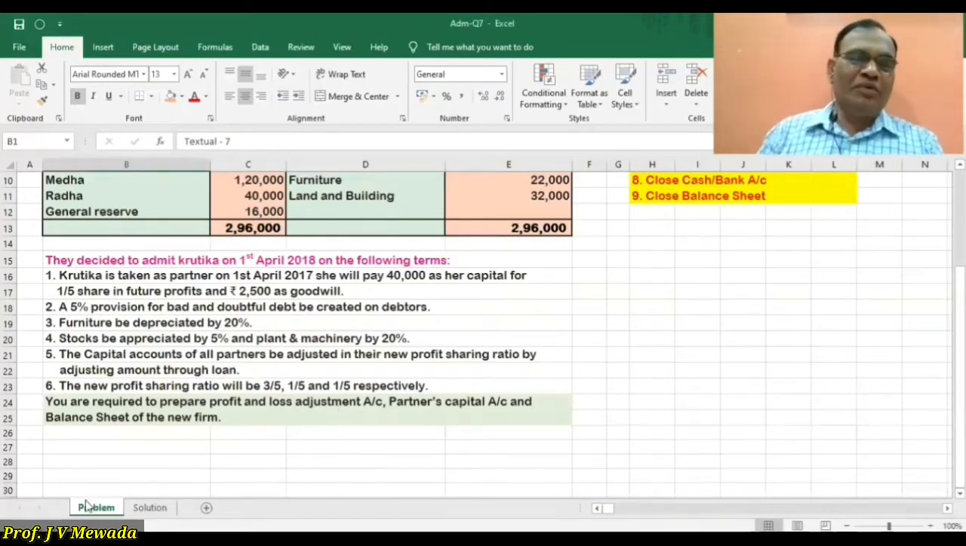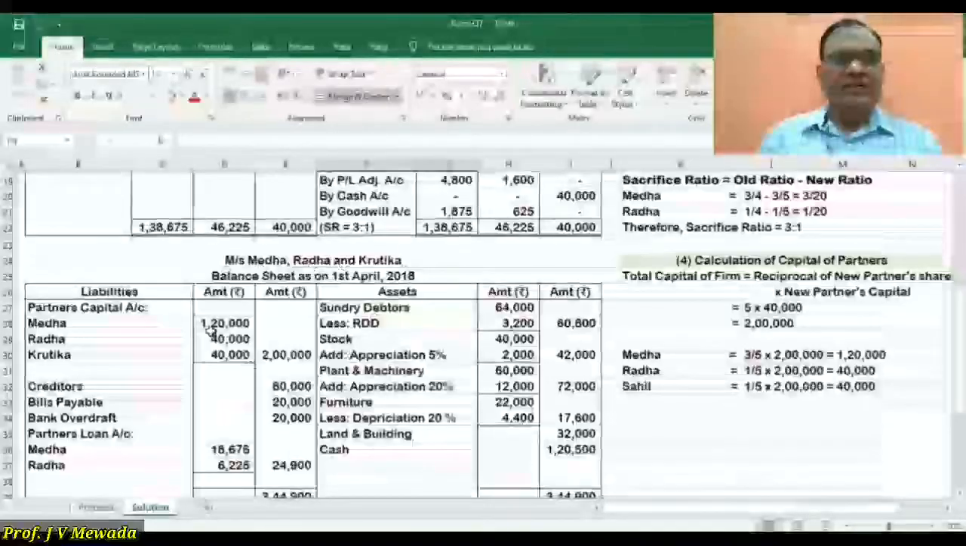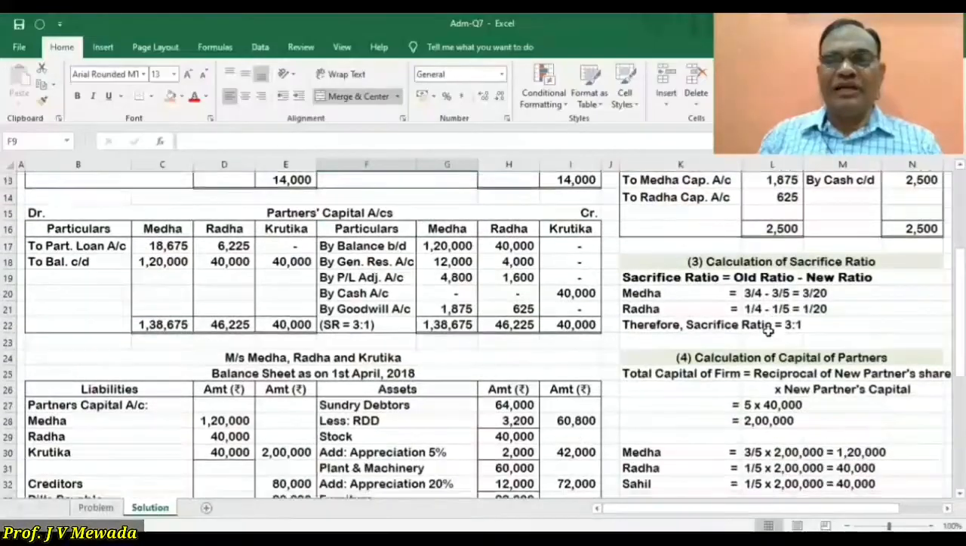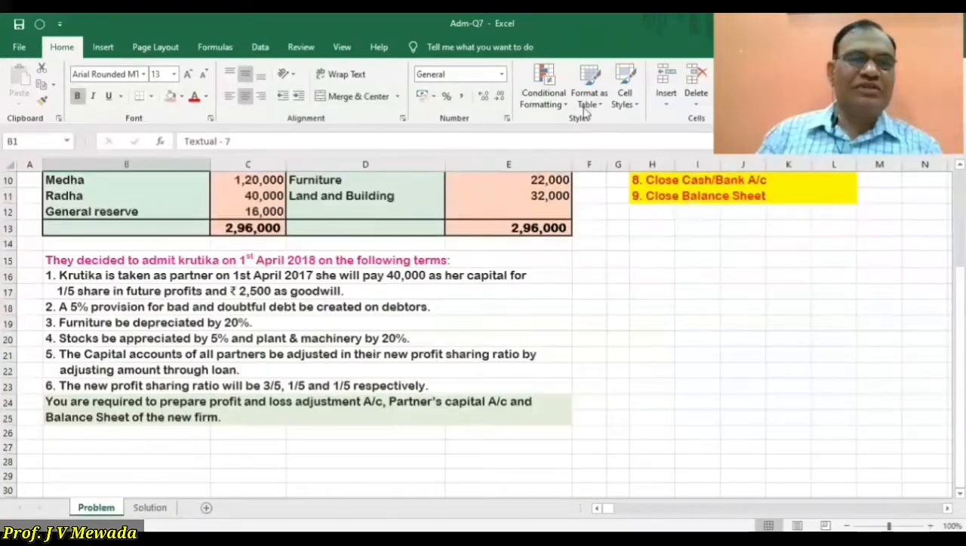So what are we going to prepare? We are going to prepare the profit and loss adjustment account, partners capital account, then the balance sheet of the new firm, cash account, goodwill account, calculation of sacrifice ratio, and calculation of capital of partners. Why do we want to calculate the sacrifice ratio? Because we are given the old ratio and new ratio, so we will see the sacrifice of the partners. Now let us proceed.